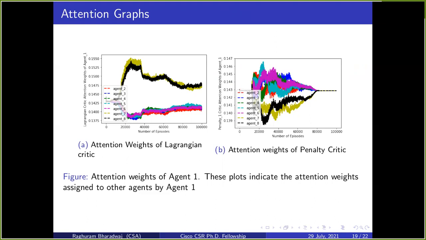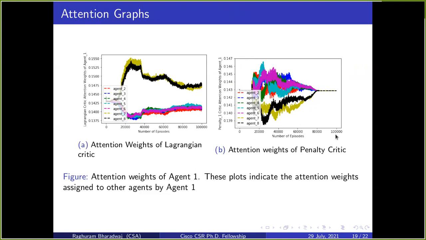Let us recall that there are 2 critics here. One is called the Lagrange critic, another is the penalty critic. In the Lagrange critic, the main objective is to collect the treasures and deposit them into the depositors. Therefore, agent 1, which is a collector, gives higher importance or weight to the information of depositors, which are agents 7 and 8. Now coming to the penalty critic, here the objective is to minimize the total constraints. That is, the constraint here is the collisions. So basically agent 1 is trying to minimize the number of collisions.